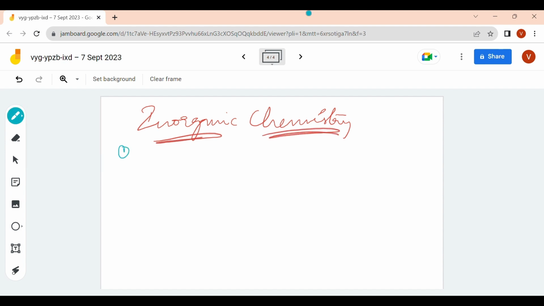Here, the very first chapter is hydrogen. Then you get P block elements. Then you got S block. Then environmental chemistry, periodic properties.